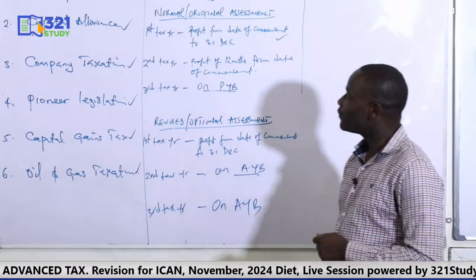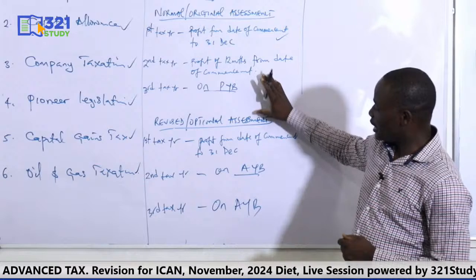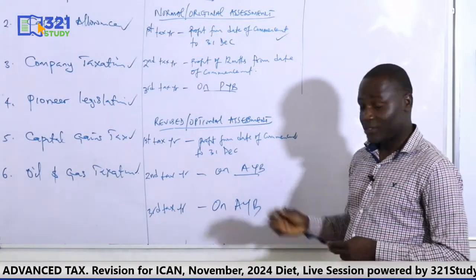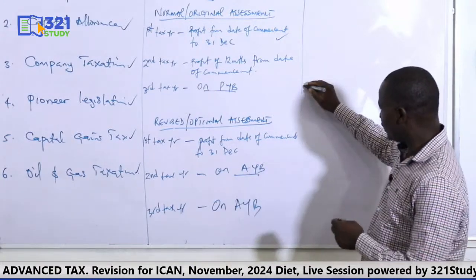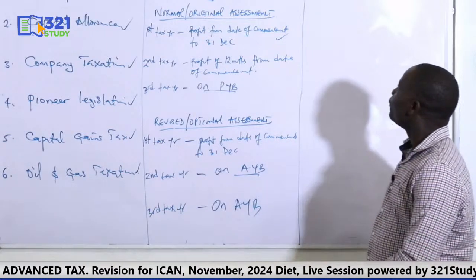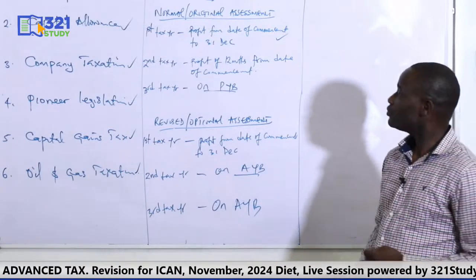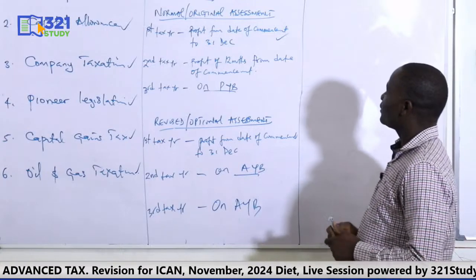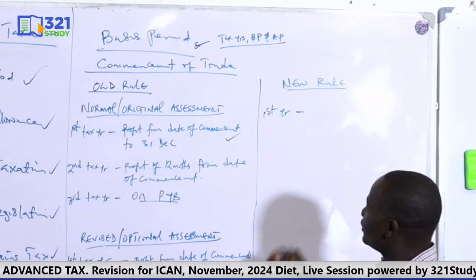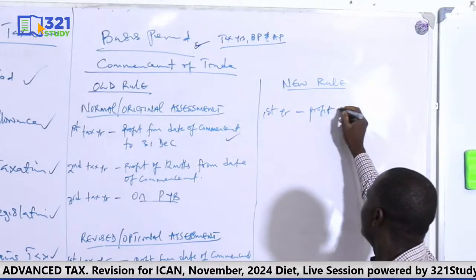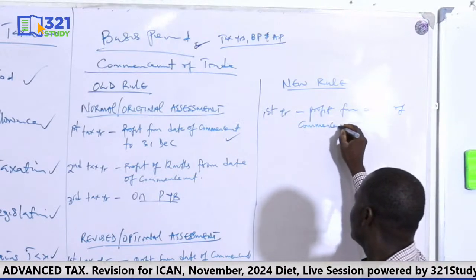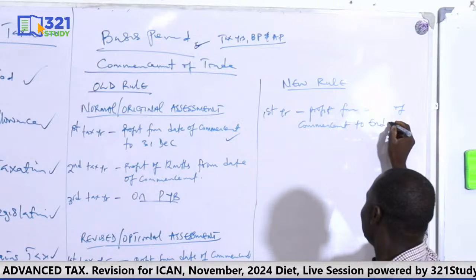So the difference between the normal assessment and the revised assessment under the old rule is in the second and third year, because the first year is the same. This is the commencement rule under the old rule. Now for the new rule, that means the Finance Act, which profit are we going to tax? In the first year, we tax profits from date of commencement to the end of the first accounting year.